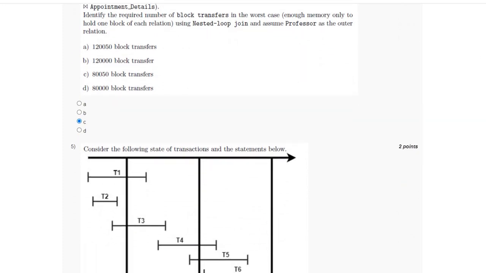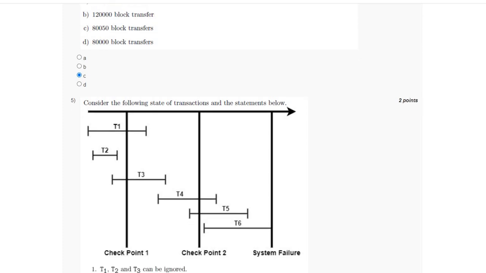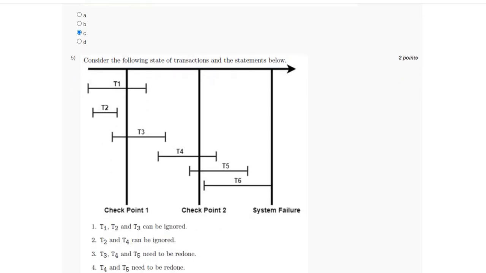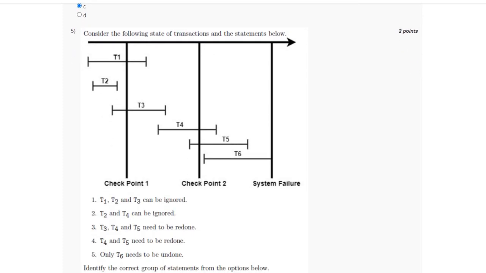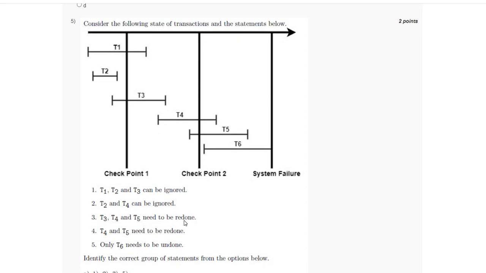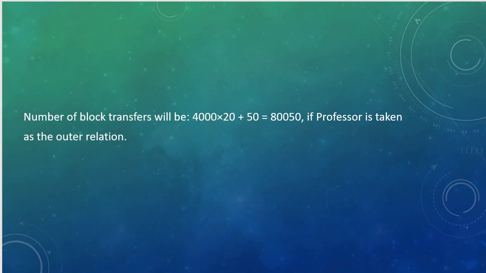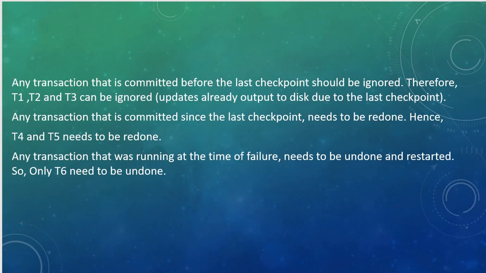For the fifth question, the following states of the transactions are given, and we have to identify the correct group of statements from the given options. So for this question, any transaction that is committed before the last checkpoint should be ignored. Therefore, T1, T2 and T3 can be ignored, and any transaction that is committed since the last checkpoint needs to be redone.